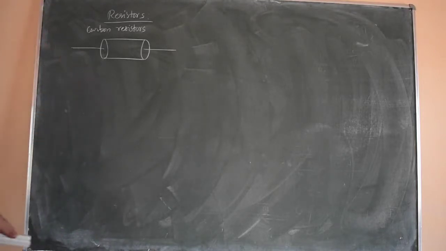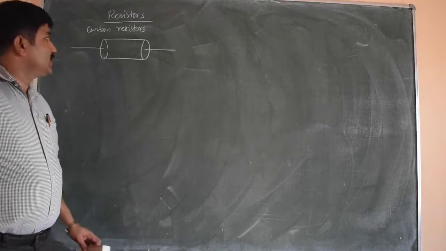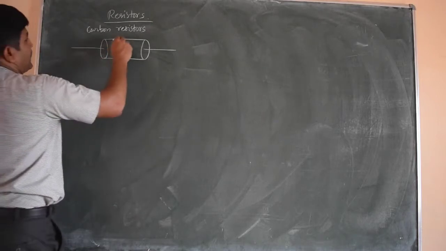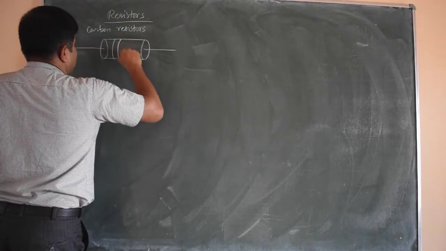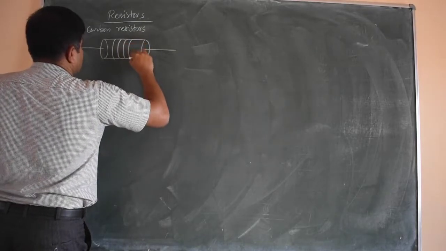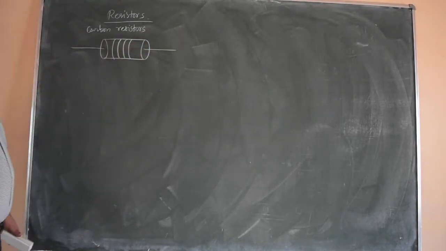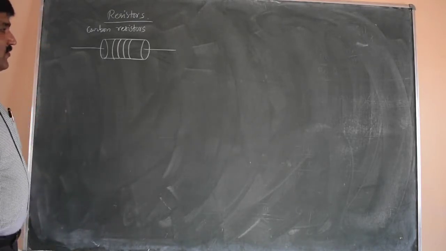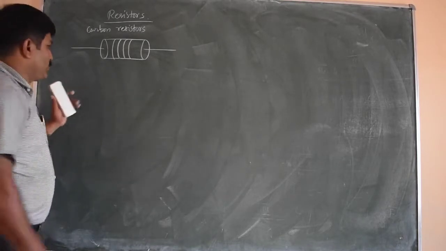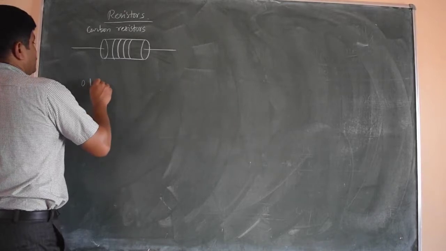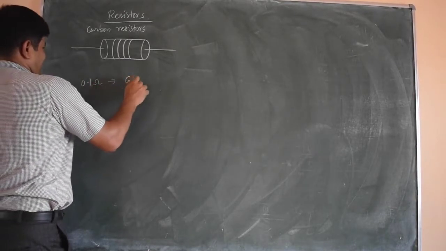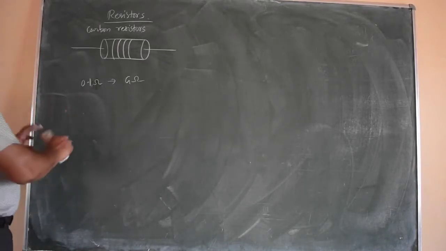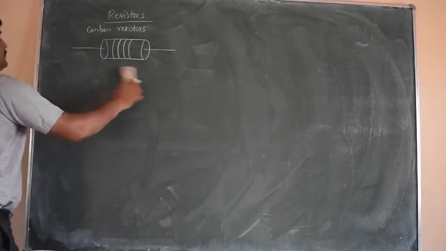But they are very huge and bulky, we cannot use them in small electronic gadgets. So we need to use small resistors, they are called carbon resistors. I have shown the figure here, that I will have coaxial rings or bands. So there will be 3 or 4 bands in a carbon resistor. A carbon resistor may have a resistance of very small value like 0.1 ohm, from 0.1 ohm to a few gigaohm. That range of resistance is possible with a small resistor.